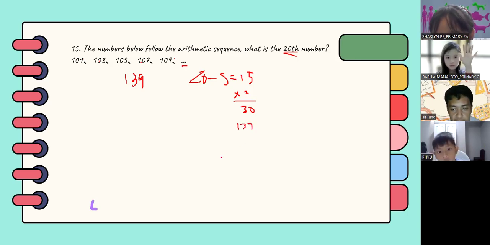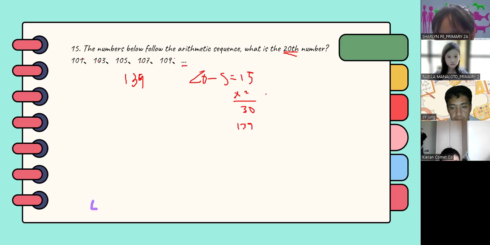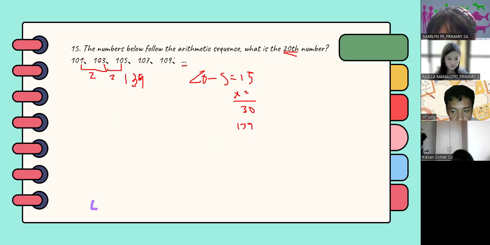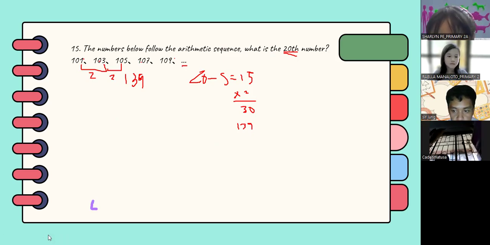Okay, Miss Rayla, you have a different solution. Where did you get the 2 from? The skip count. As you can see, you have a different skip count of 2, right? Okay, Miss Rayla, you have a question. You have a different solution. So times 2, and plus, the first number is the same.